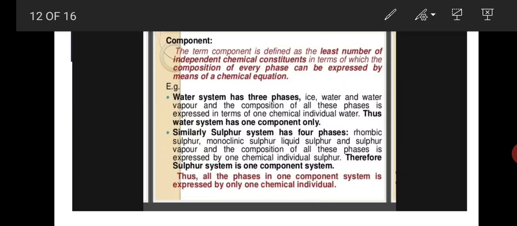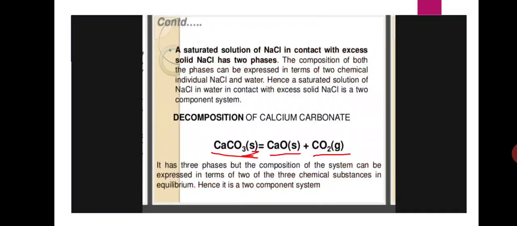Similarly, the sulfur system has four phases: rhombic sulfur, monoclinic sulfur, liquid sulfur and sulfur vapor, but the composition of these phases is expressed by only one chemical individual, that is sulfur, S. Therefore the sulfur system is a one component system. Thus, all the phases in a one component system are expressed by only one chemical individual.